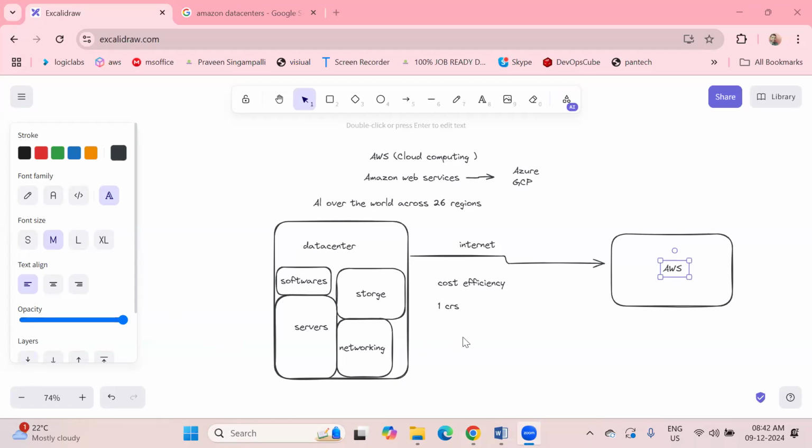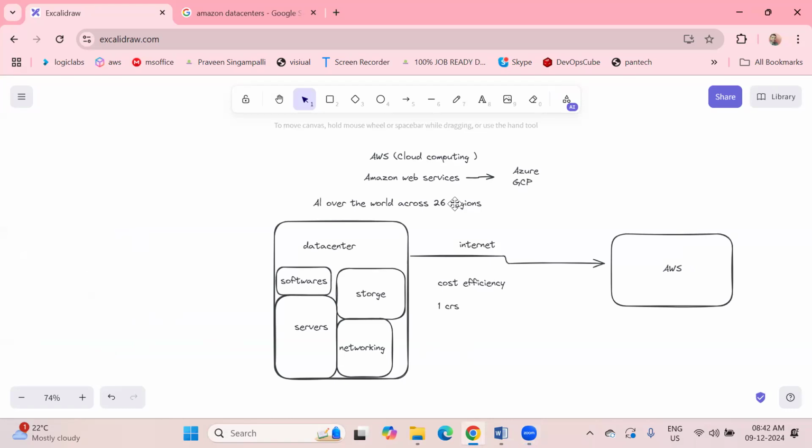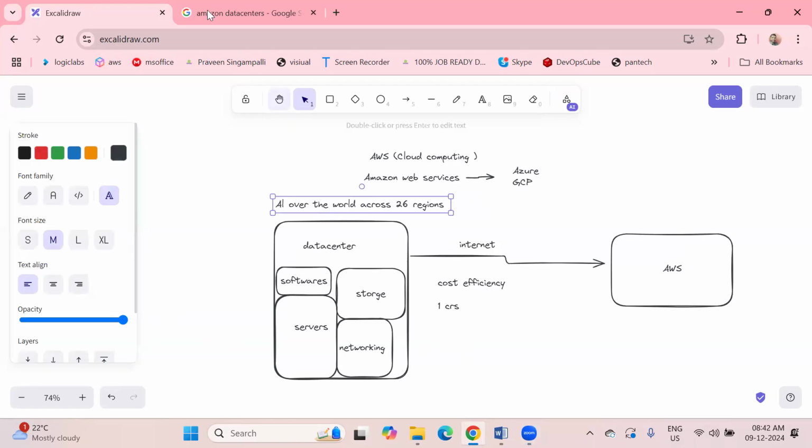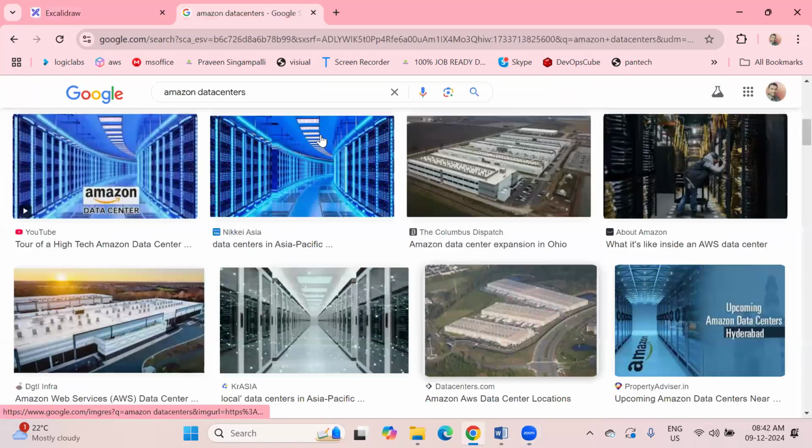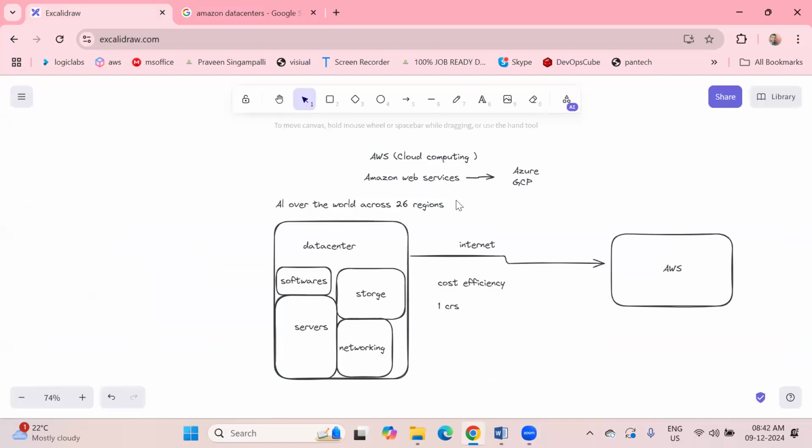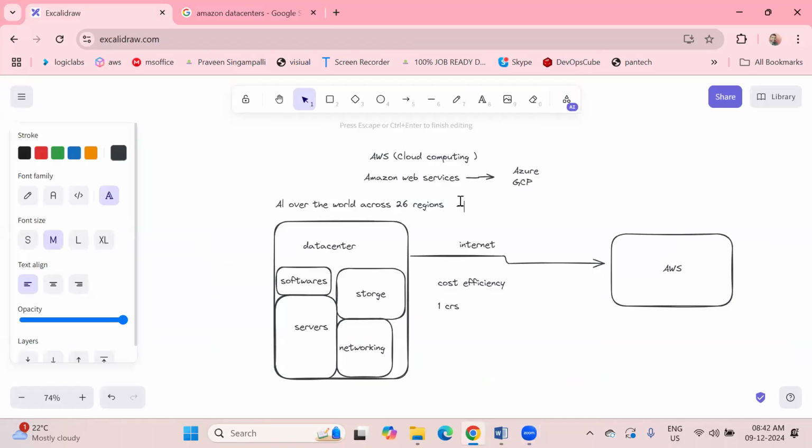So there are 26 regions, right? All over the world, they have set up these kinds of data centers. So in each region, suppose we have one region, each region contains two to three availability zones. An availability zone is nothing but a kind of backup center.